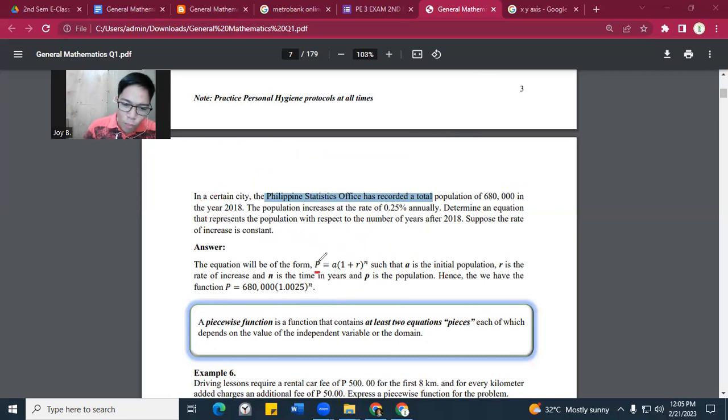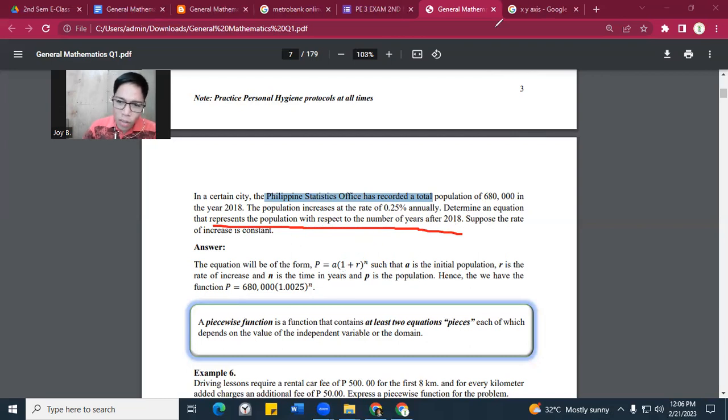Ano yung P? Yung P is the population because we are talking about population. Ang A naman is yung initial population na recorded ng PSO, a Philippine Statistics Office. Then ang 1 naman is yung annually. Annual means 1. Ang R is yung rate natin, ang increase of rate. Then yung N is the number of years when we wanted to compute. So, because our goal here is determine an equation that represents the population with respect to the number of years after 2018. So that's the reason why we can make this formula.